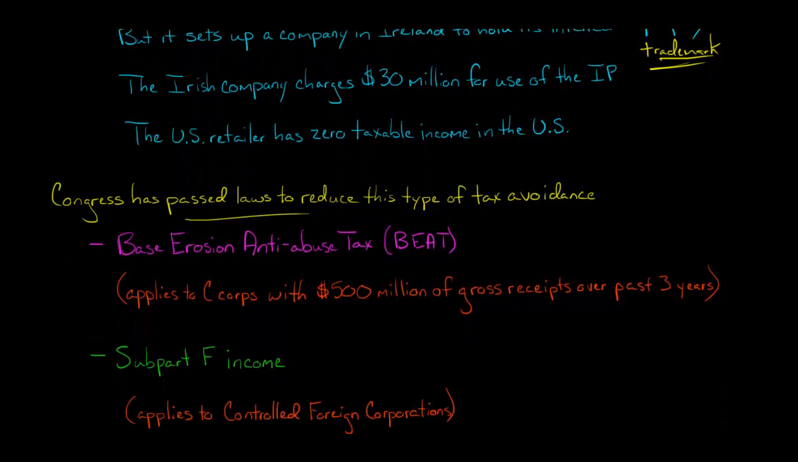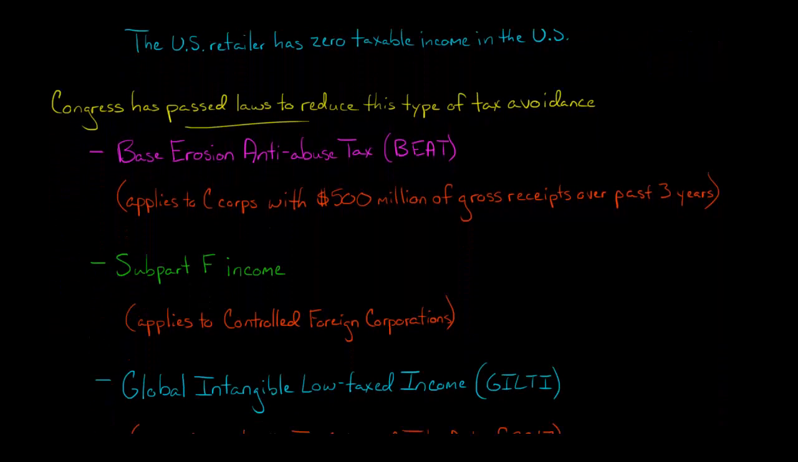And so we've got some things that we're going to talk about in future videos. We'll talk about the BEAT provisions, base erosion anti-abuse tax. It applies just to C corporations that have at least $500 million of gross receipts over the prior 3 years as of the time of this video. So those are the rules for BEAT, which we will talk about.